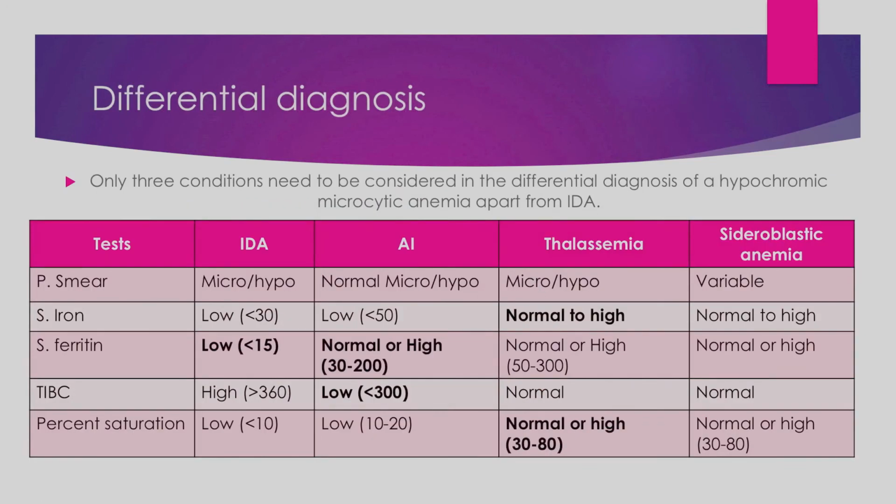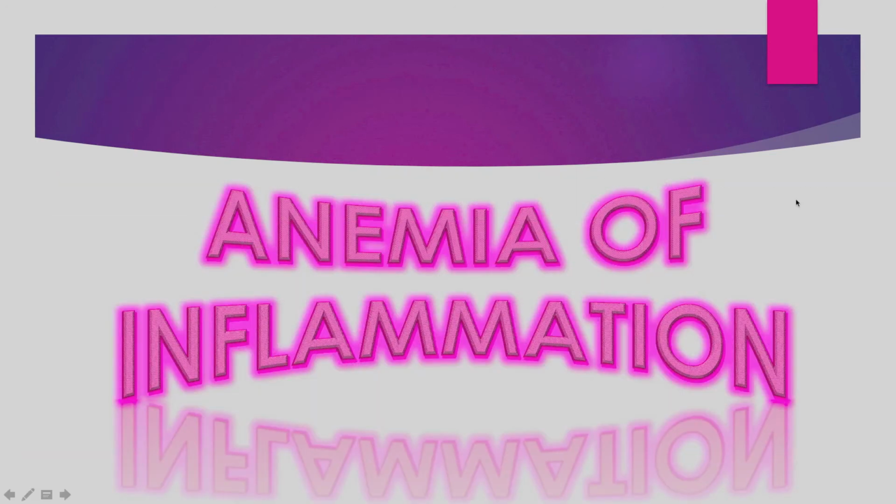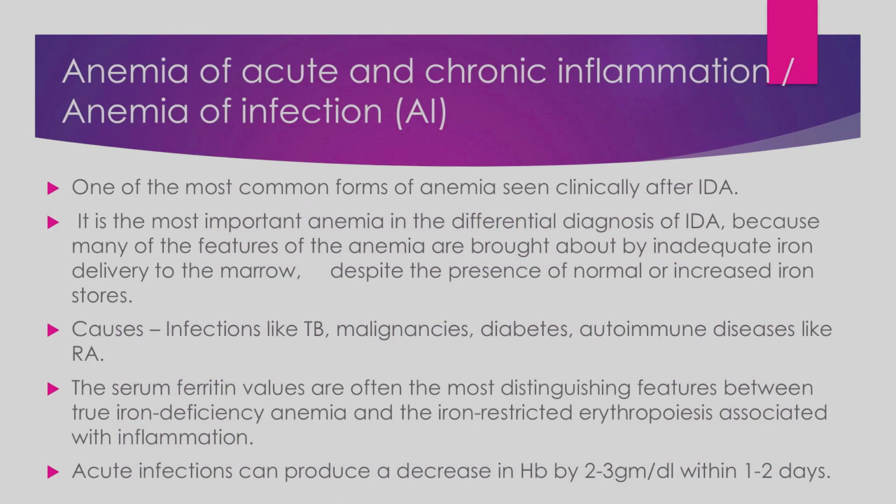When we are differentiating iron deficiency anemia, we should include 3 more diseases. One is anemia of inflammation, next is thalassemia, and another one is sideroblastic anemia. So next is anemia of inflammation. The second most common form of anemia, after iron deficiency anemia, is anemia because of inflammation. The inflammation can be acute or chronic, both lead to anemia. Infection leads to inflammation, so it is one and the same thing. Previously it was called anemia of infection, now it is inflammation, and the short form is AI.